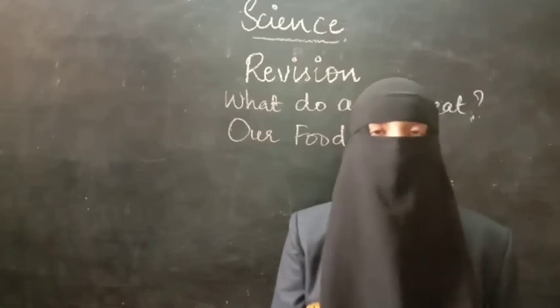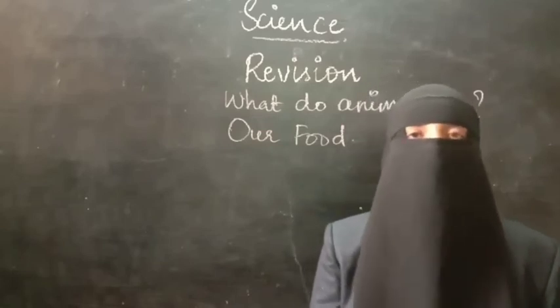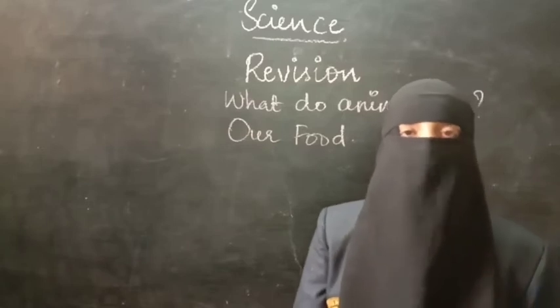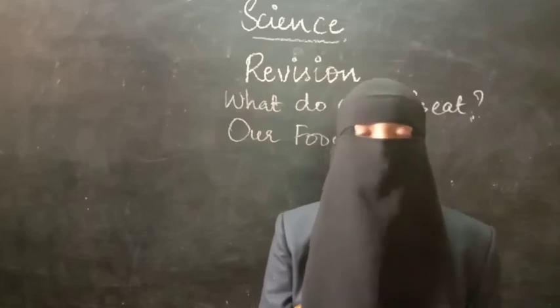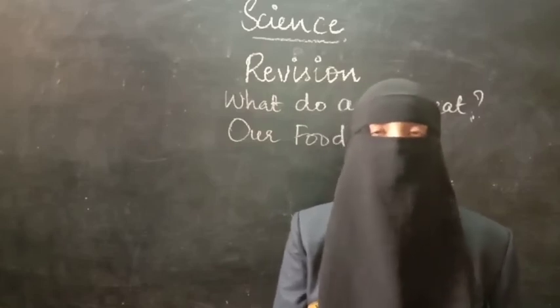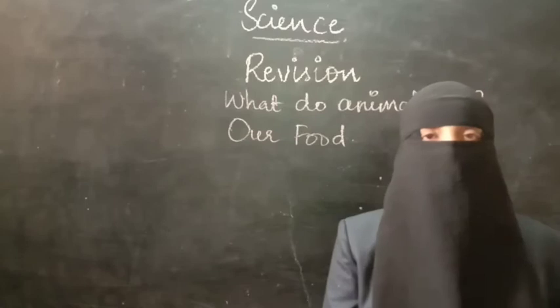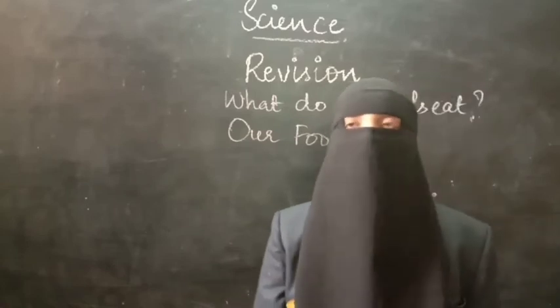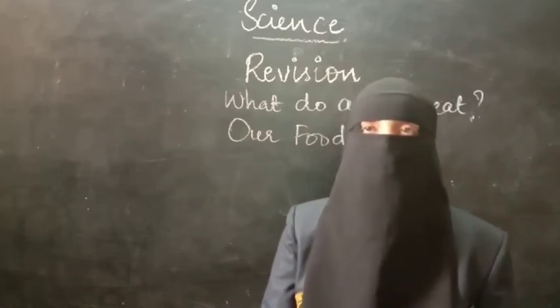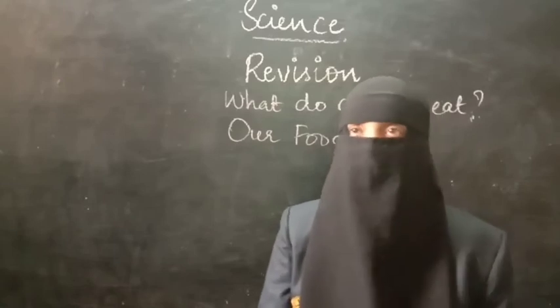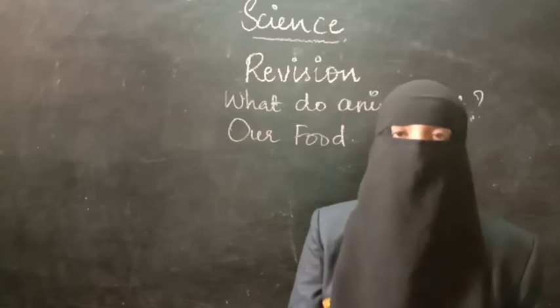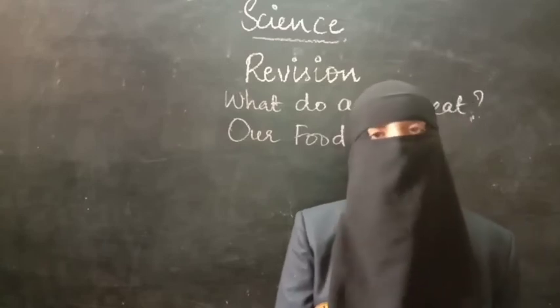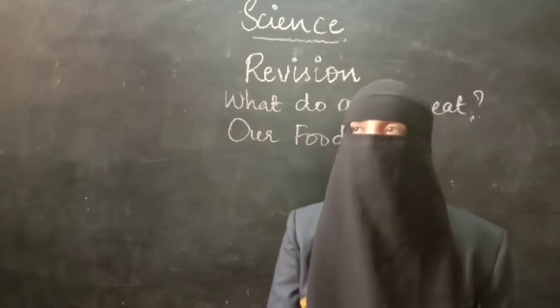And omnivores. Omnivores are the animals which depend on both plants and animals for food. The biggest example is human beings, because we depend on both plants and animals. And what happens if one type of animal is missing? For example, if carnivores are missing, then what will happen? Herbivores will increase, and omnivores will go on eating the herbivores.